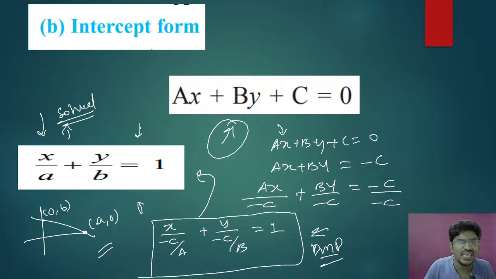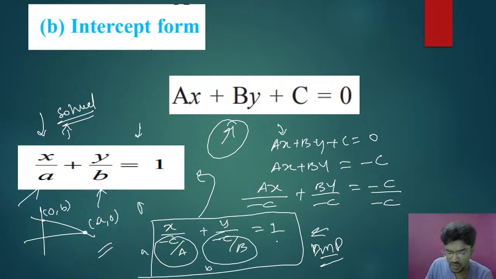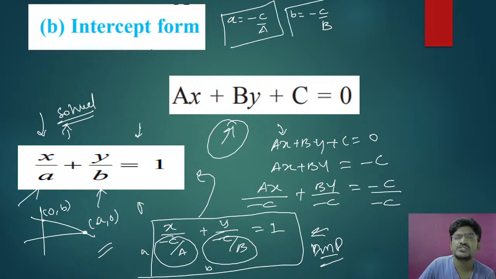Here you know that a is x-intercept, b is y-intercept. These all things you know. Okay, so now see this, it is nothing but x by small a plus y by small b equal to 1. So now small a will be equal to minus c by a and small b will be equal to minus c by b. These are your formulas for x-intercept and y-intercept.